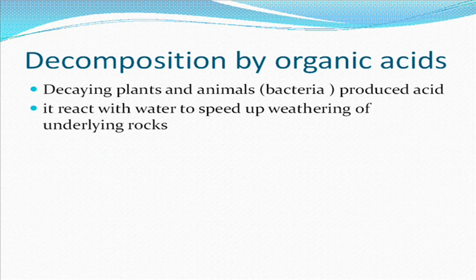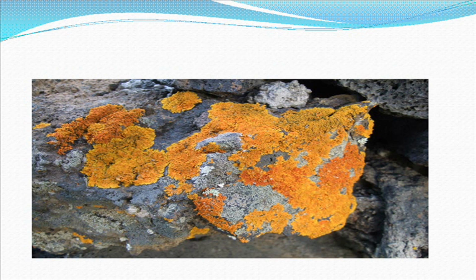Decomposition by organic acid: decaying plants and animals, like bacteria and fungus, produce acid. It reacts with water to speed up the weathering of underlying rocks. First rainwater collects in the rock, later fungus appears. The fungus emits some waste material, acids. The acid reacts with water and speeds up the weathering process. This process is called decomposition by organic acids.